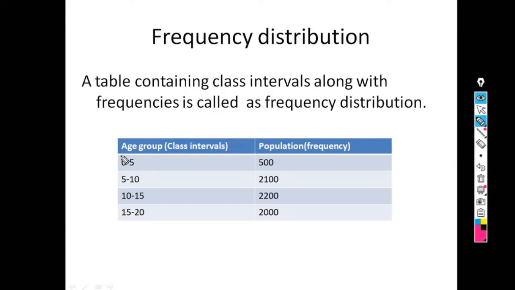So what is the example? Age group is given. Age group between 0 to 5, 5 to 10 and so on, and last 15 to 20. And what is the population? 500, 2100, 220 and 2000. So there are 500 people whose age is 0 to 5, 2100 whose age is 5 to 10. So this whole table, that is age group and population, that is class interval and frequency, is simply called frequency distribution.